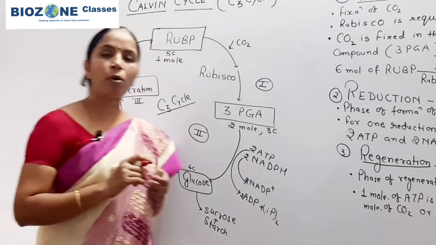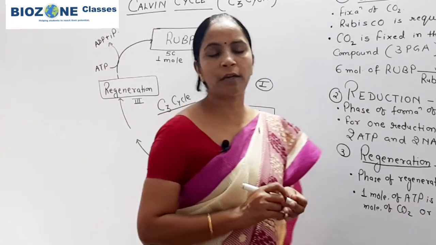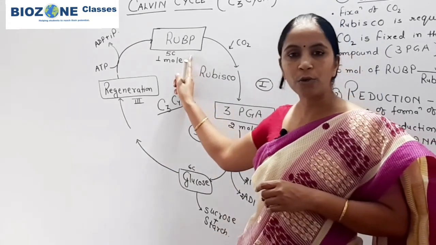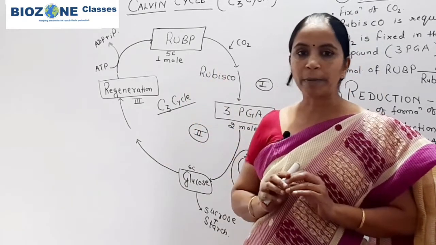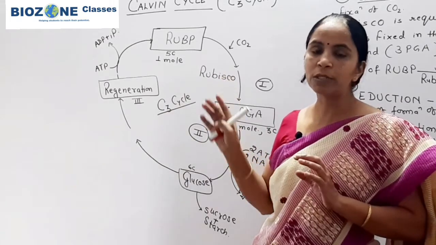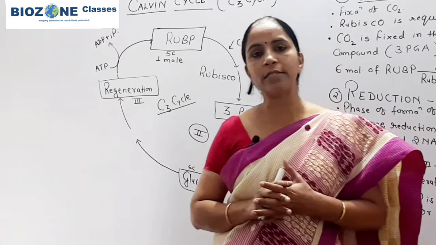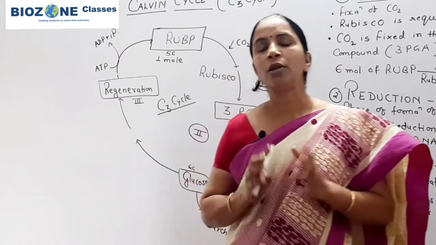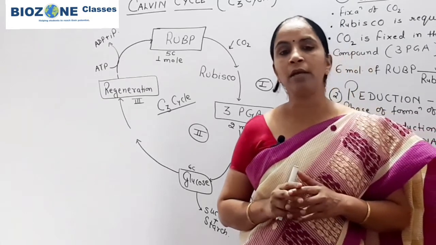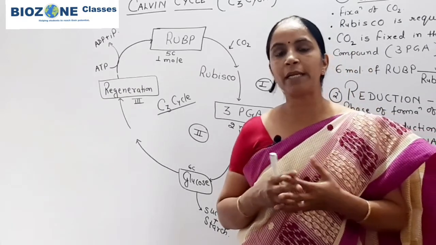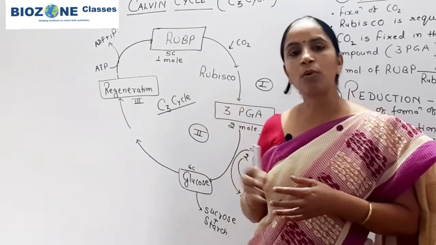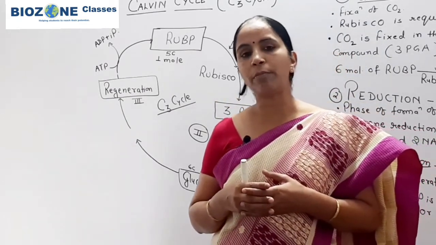The most important parts of the Calvin cycle, you again recall: the first CO2 acceptor is RuBP, a 5 carbon compound. Secondly, the enzyme is Rubisco. Rubisco has carboxylase as well as oxygenase property. Normally during photosynthesis it shows the carboxylation property, but when photorespiration takes place, Rubisco shows its oxygenation property.